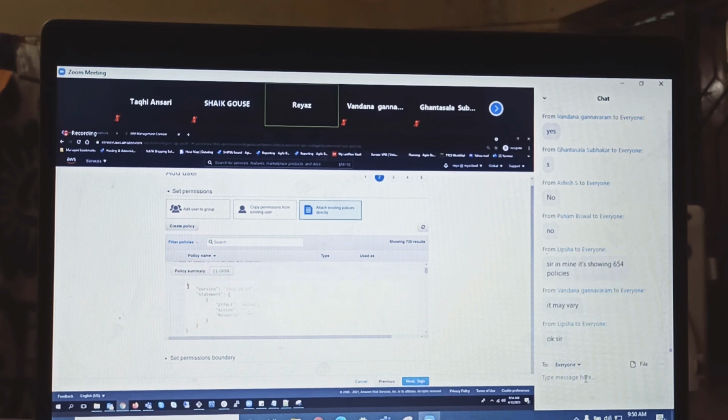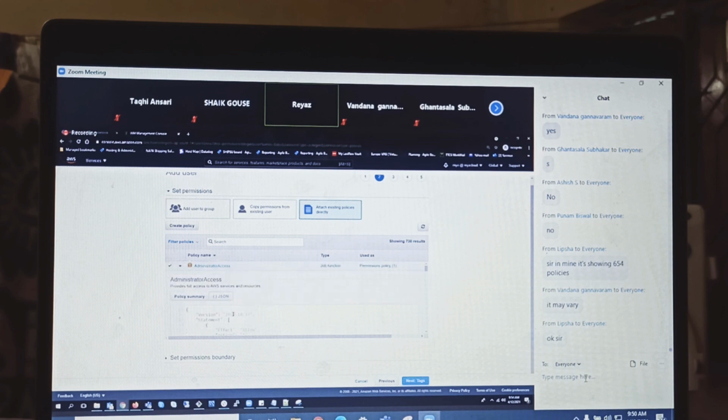Guys, do you see this here? This is a version. We'll talk about policies. This is a statement block. Effect: you can allow or deny. Action: star means everything. Resource: star means everything. So if you put star and star here, that means you are admin. You can do all actions: create, delete, update, anything, all CRUD operations. And resources means not only EC2, not only a particular service, all resources in AWS you have access to. This is the JSON format.